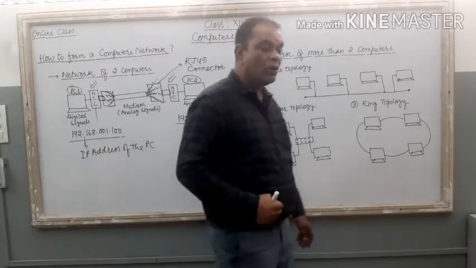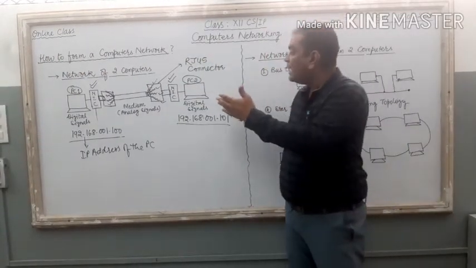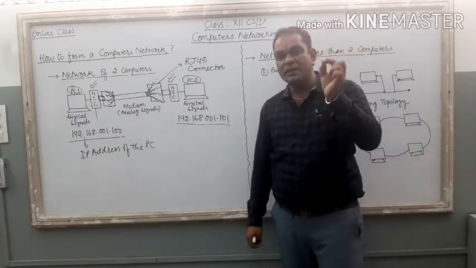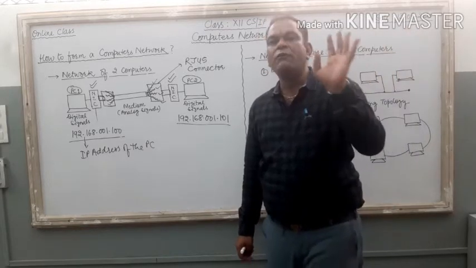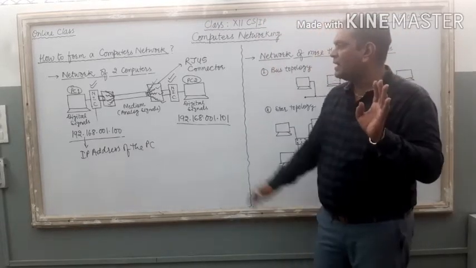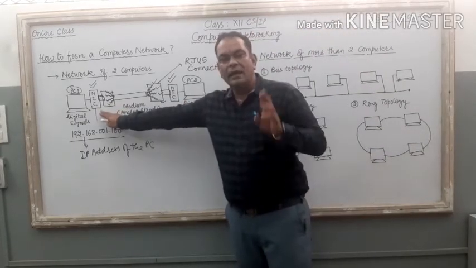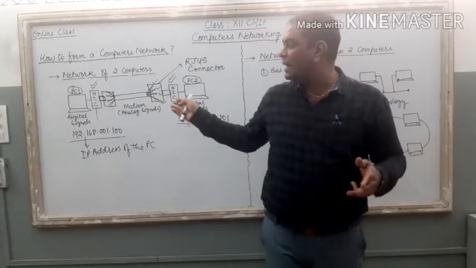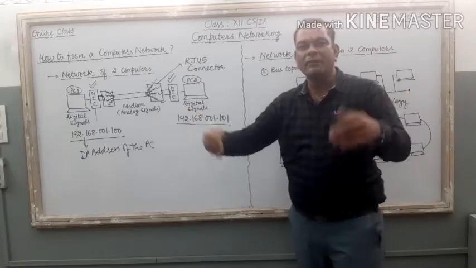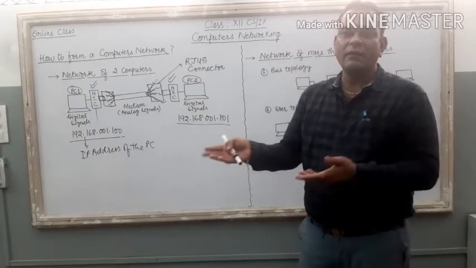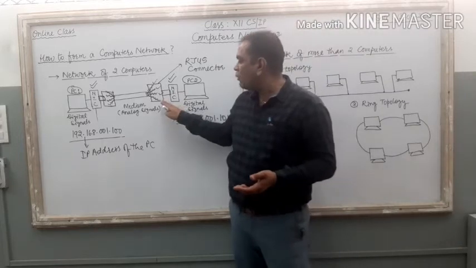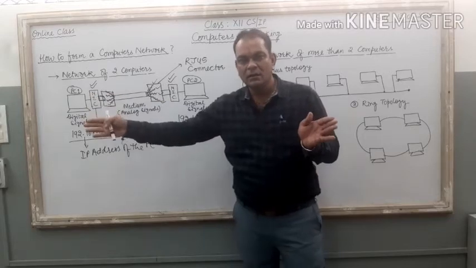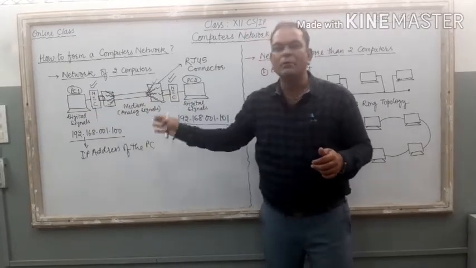Now if we talk about the estimated cost of this networking, we purchase a NIC first. A NIC of 240 or 250 rupees is there in the market. So 500 rupees for these two NICs. Then you purchase a piece of wire. This wire is 9 rupees per meter. If you purchase 5 meters of wire, then 9 into 5, 45 rupees. Then connectors, 10 rupees each. You require two connectors to connect the two wire ends, so 20 rupees for connectors.